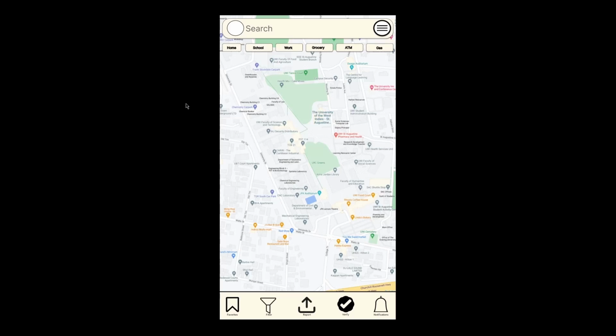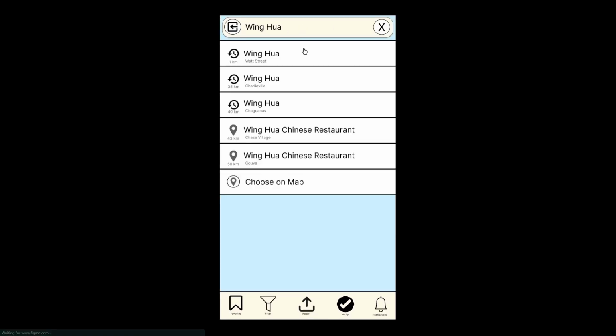Hello, my name is Jarod Esareesingh, and this is the live demo of the JDRSS Roadmaps application. So for the user to select a route to a destination, the user clicks the search bar at the top of the home screen. The user will then enter the name of the destination. After the user enters the name of the destination, the user is met with a list of search results. From here, they can select a search result, choose a location on the map, or go back.